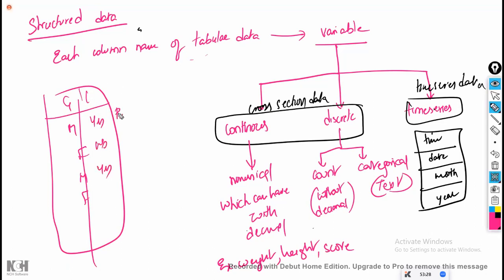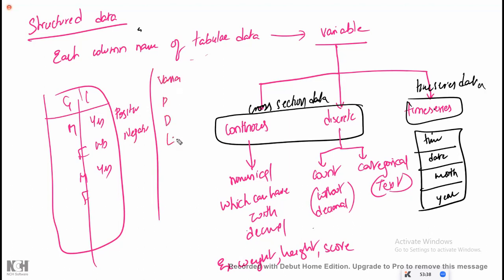COVID positive or negative? Positive, negative. Petrol or diesel variant of the car: either petrol, diesel, LPG, CNG, whatever it is. If you have English letters, it is text data. Sir, instead of English letters, if Arabic letters or some others are there, that is wrong data. Clean the data. You have to clean it, then only process, because Python works on the English language, not on the Arabic language, not on the Hindi language.